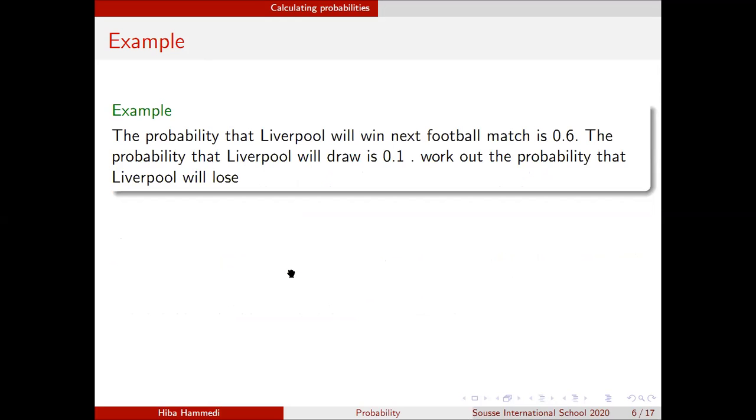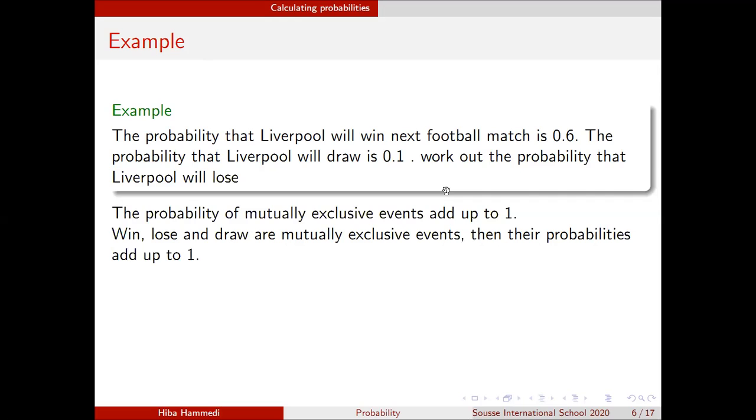Right, and the third question is, I need to work out the probability that Liverpool will lose. So I have the probability that the team is winning, I have the probability of drawing, and they ask you to get the probability of losing. And since we know that the probabilities of mutually exclusive events add up to 1, and we know that the three events here are mutually exclusive, I know that the probability of winning plus the probability of losing plus the probability of drawing is equal to 1, right?